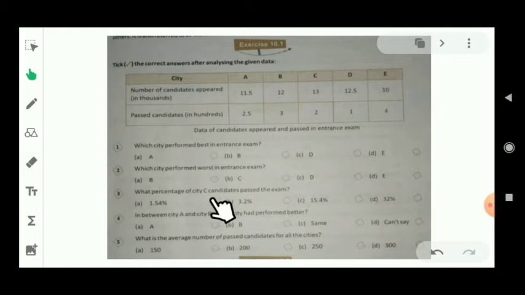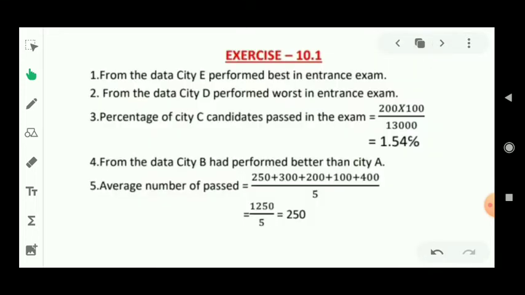What percentage of city C candidates passed in the exam? You can see city C's passed candidates value is 200 and total candidates present in city C were 13,000. So let's see the solution. To find the percentage of city C candidates who passed, 200 passed in this entrance exam, and it should be multiplied by 100, because we have to find the percentage, and divided by the total value.